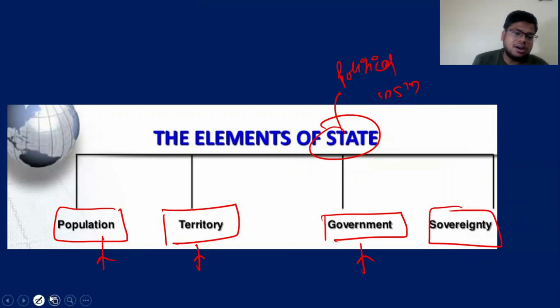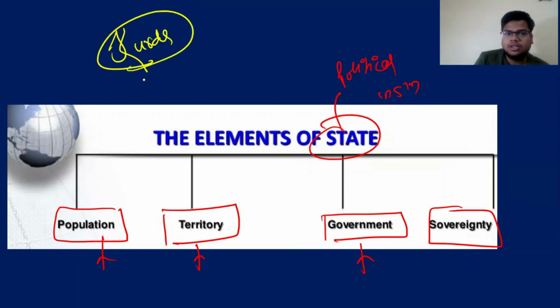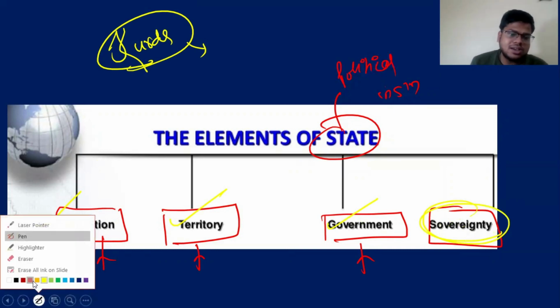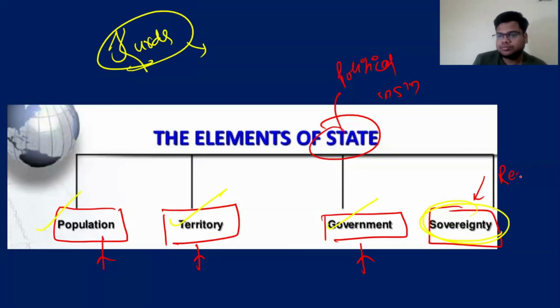For example, the Kurds in the Middle East. They have the population, they have the territory, they have some sort of government, but they don't have sovereignty. How does this sovereignty come? When there is recognition from other nations. There needs to be recognition from the other nations for that sovereignty to exist.